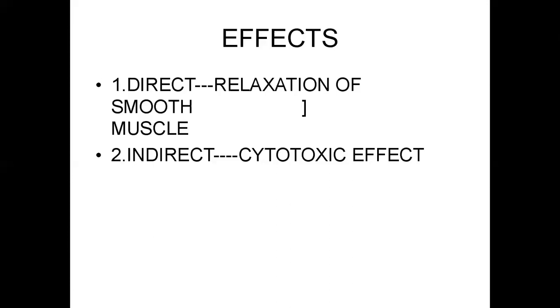All these together form peroxynitrite anion, which has a cytotoxic effect. So indirectly, it has a cytotoxic effect. To get a cytotoxic effect, nitric oxide production is in high concentration. In low concentration, it relaxes smooth muscle.